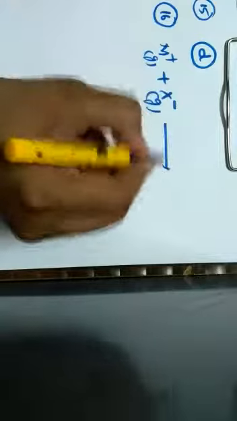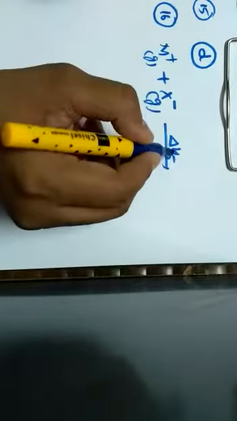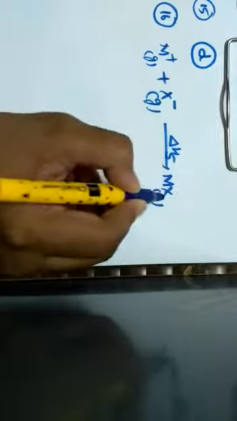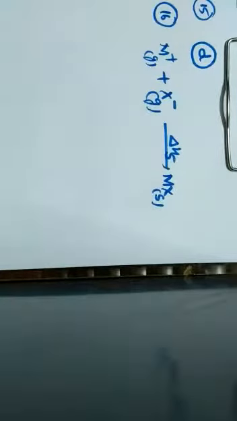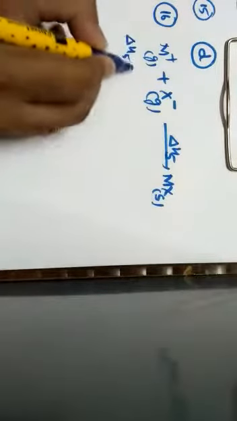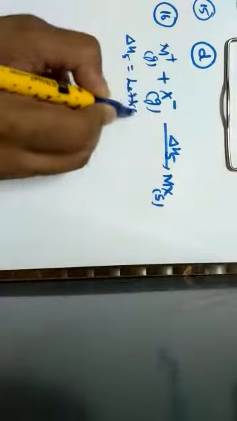Delta H5 should give MX, which should exist in the solid phase. But none of the options has been given as MX solid. So what is delta H5? Delta H5 is called the lattice energy.